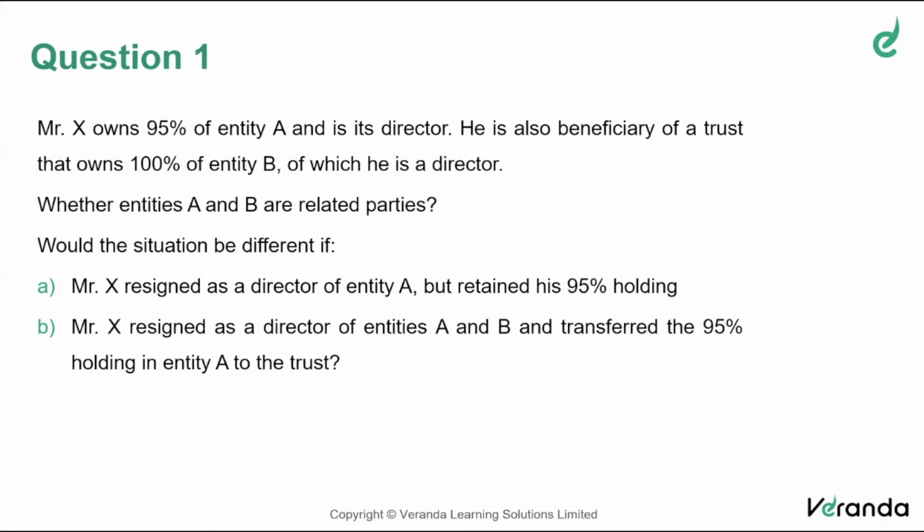In my opinion, a problem like this can carry anywhere between 4 and 6 marks, assuming on an average they give you 5 marks. Problems on related parties have to be answered in a specific manner, because here there is no calculation required, no numerical values. It's mere application of the relevant paragraphs of the relevant accounting standard.